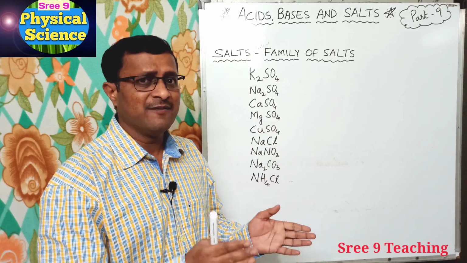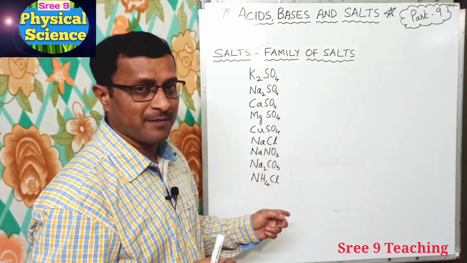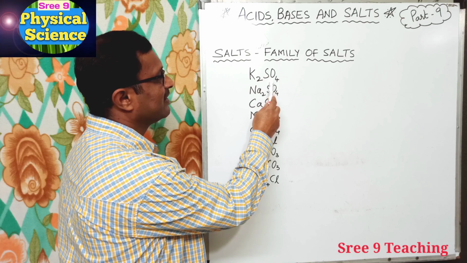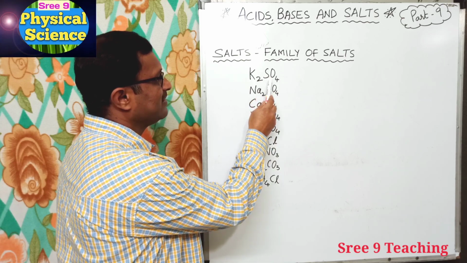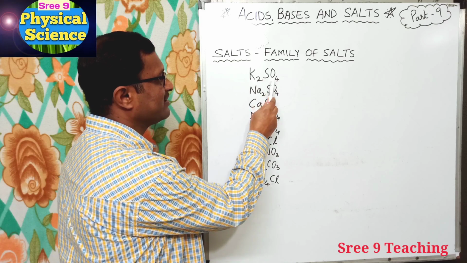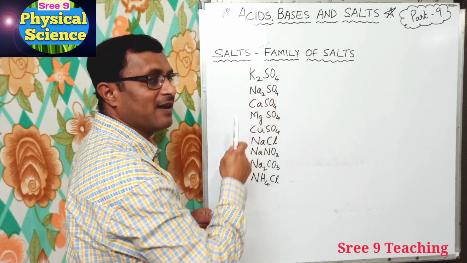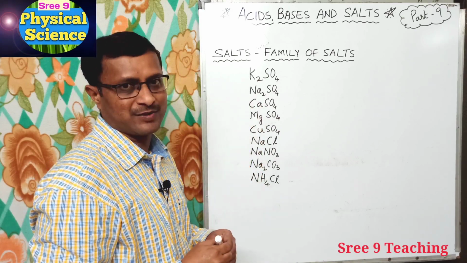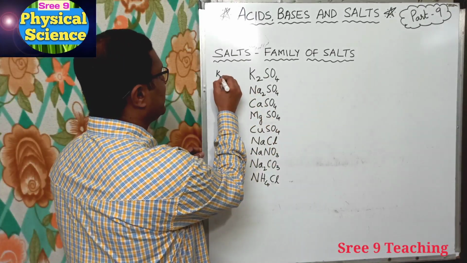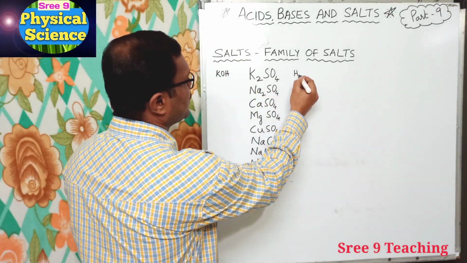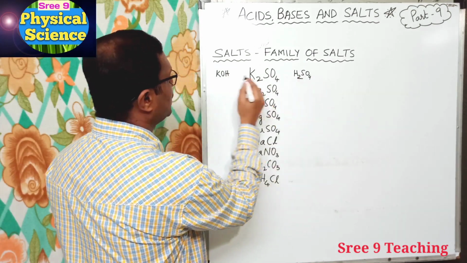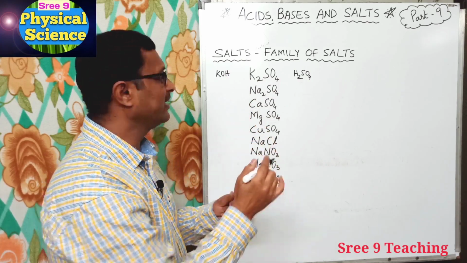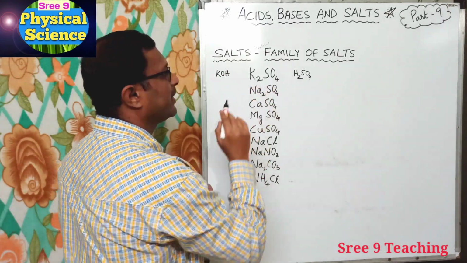Now let us understand from which acids and bases they are formed, right? If you observe here, what is the metal here? Potassium, and here it is the cation. Here we'll get cation and this is anion we'll get. So here potassium and sulfate. So potassium sulfate, definitely sulfate is from sulfuric acid and potassium is from potassium hydroxide. So here I will write the chemicals over here. So KOH and H2SO4, right? You see H and OH go in the form of water, the remaining will be KSO4, hence we got K2SO4.